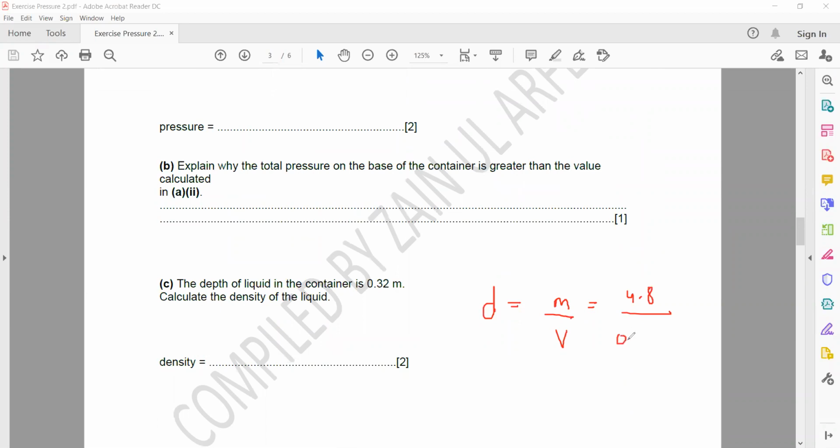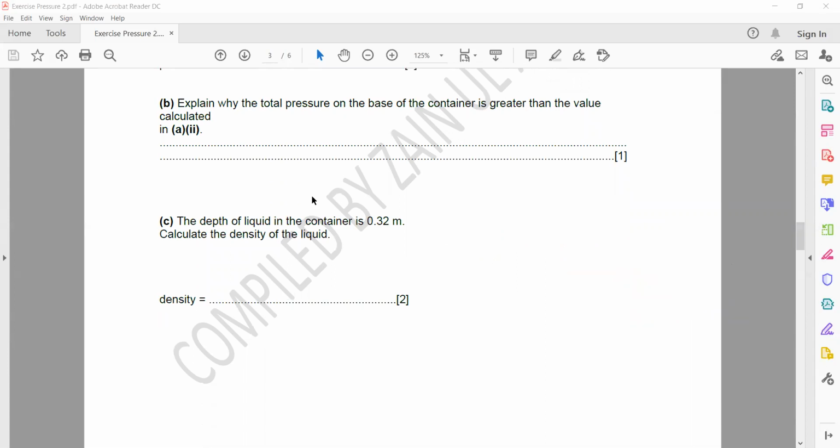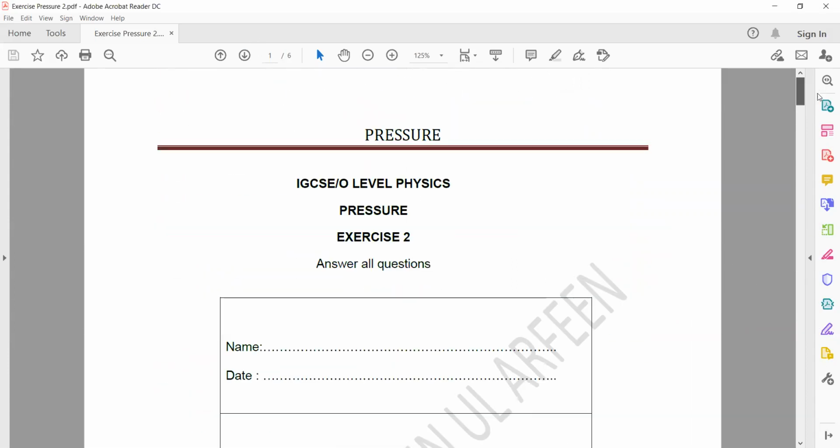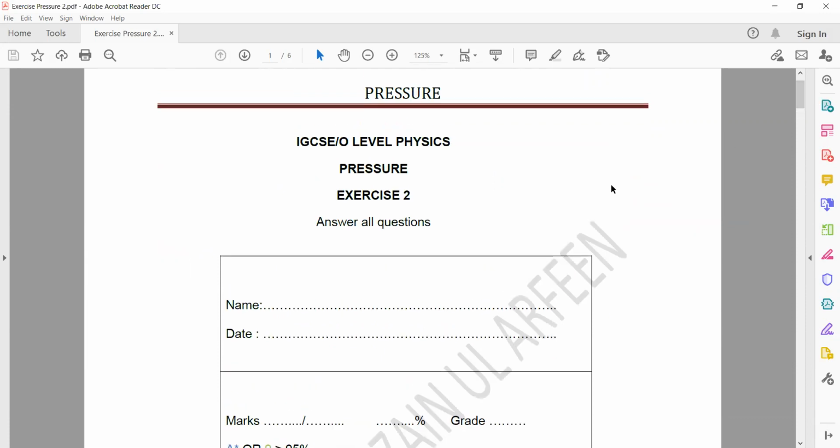So 0.12 multiplied by 0.16 multiplied by 0.32. When you multiply all these factors, you will get the volume. Mass divided by volume, you will get the density. Any other doubt in this exercise 2 of pressure?